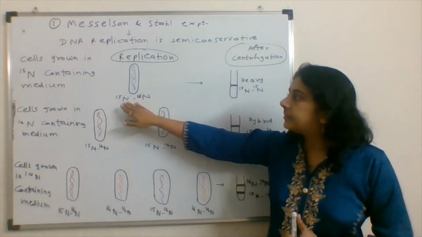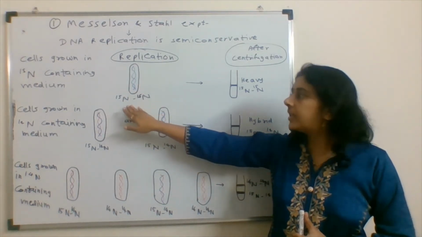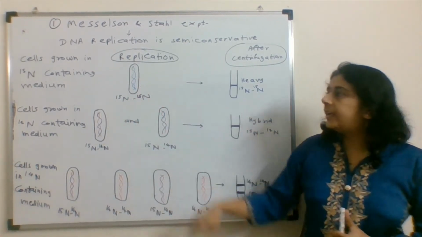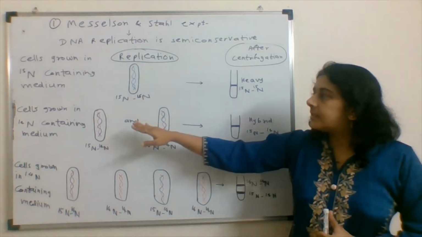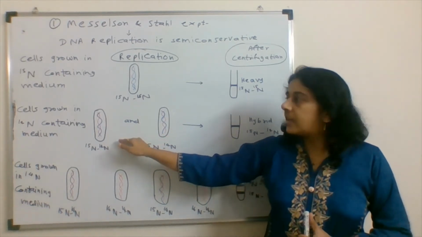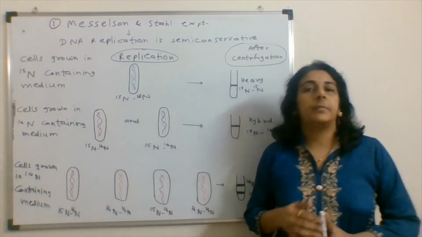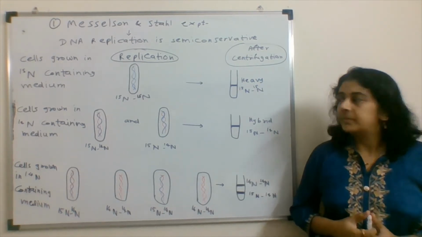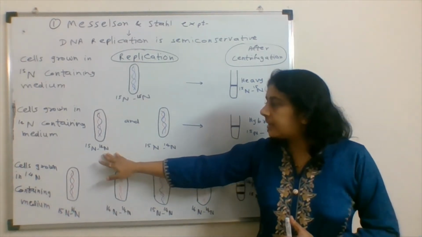So here the E. coli cell is shown having N15 labeled DNA. Now this E. coli cell is transferred to the medium containing normal N14 nitrogen. What happens here?